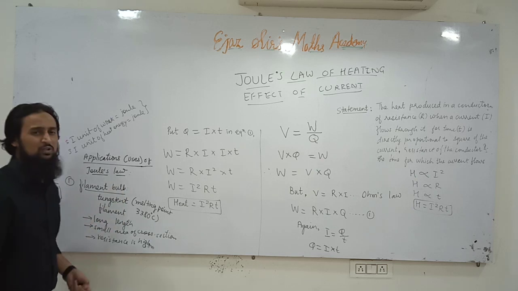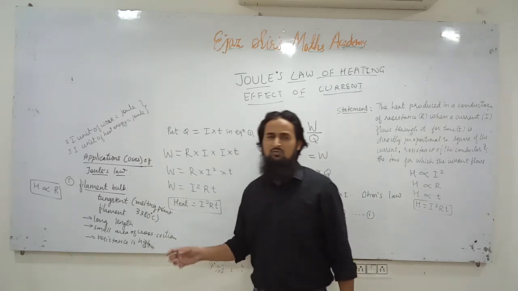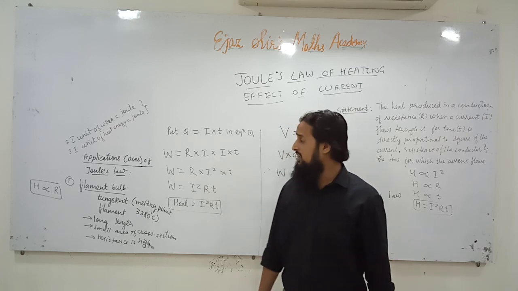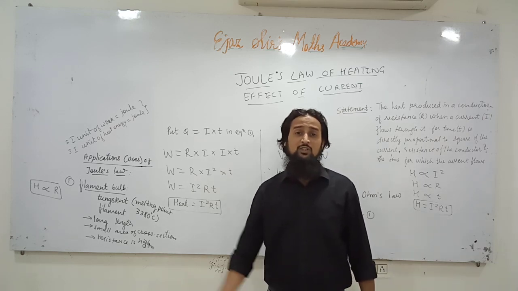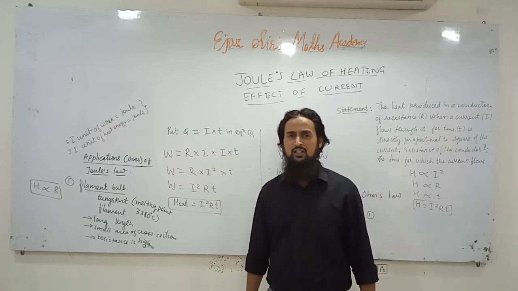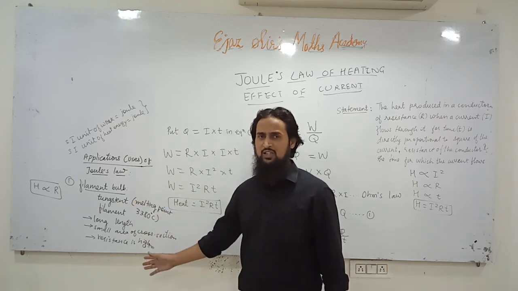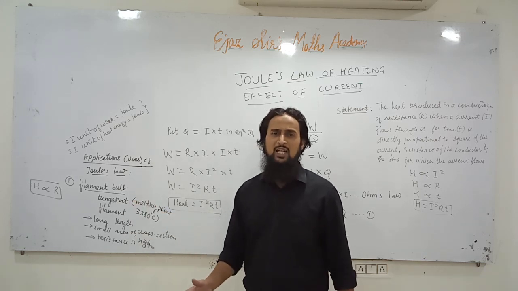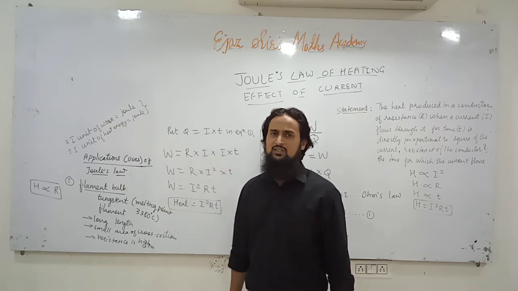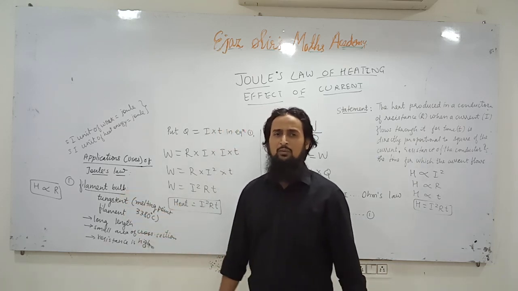But if we use a filament bulb in our house, the electricity bill will be very high because most of the electrical energy is converted into heat energy. But we use a filament bulb not for heat, we use it for light. So only some part of heat energy is converted into light energy. Still we can use it. Nowadays it is still used in villages. We nowadays use LEDs, light emitting diodes, but in villages they still use filament bulbs. So have you understood how a filament bulb works?